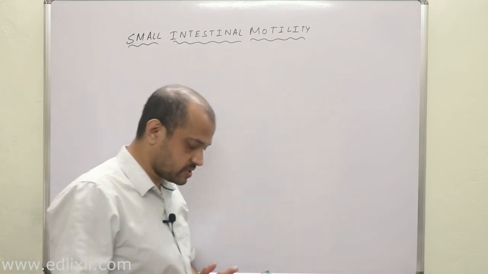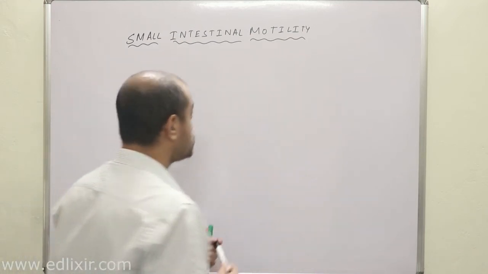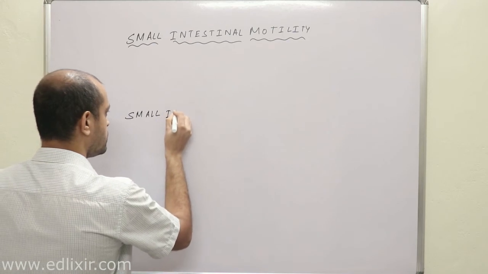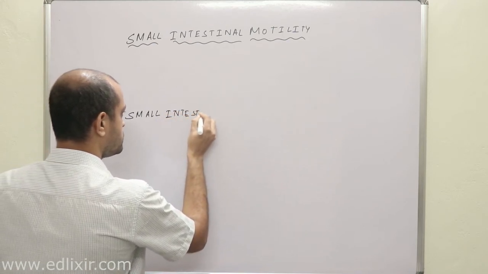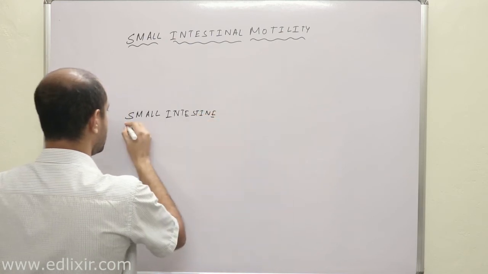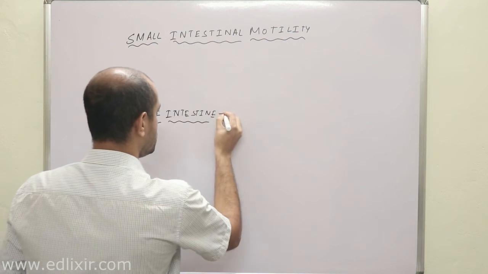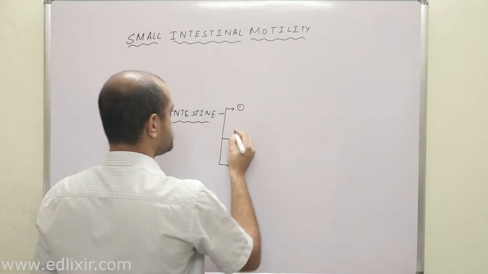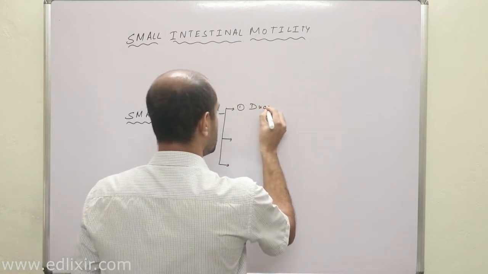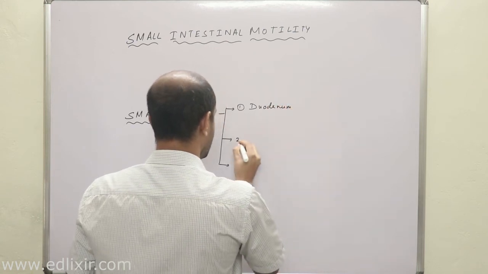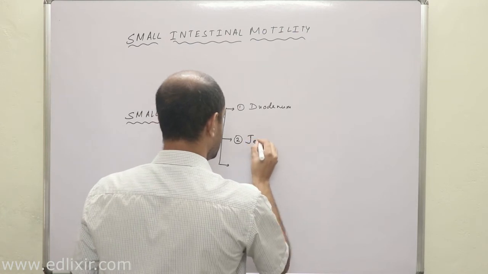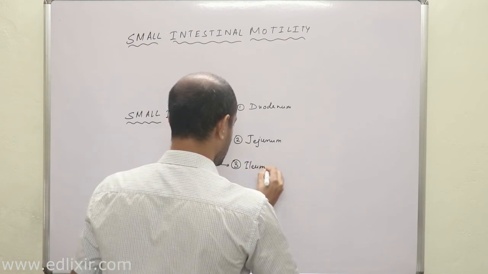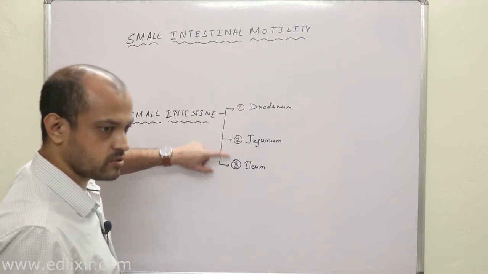Now, before we start this, you must understand that the small intestine is divisible into three main parts, and they are number 1 duodenum, number 2 jejunum, and number 3 ileum.